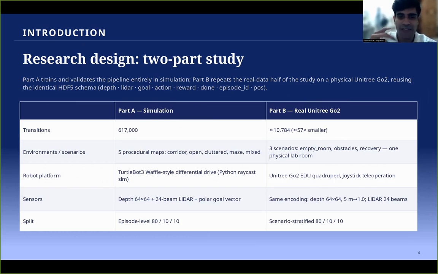The project is split into 2 parts. Part A trains and validates the entire pipeline in simulation. Part B repeats the real data half on a physical Unitree Go2, reusing the identical HDF5 schema. And so the results are directly comparable across both domains.